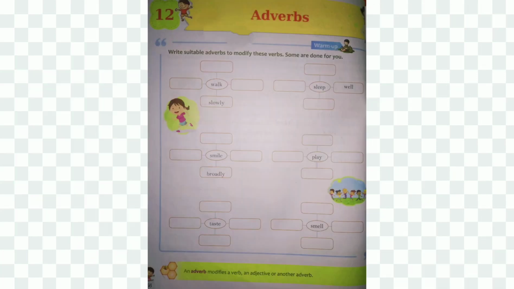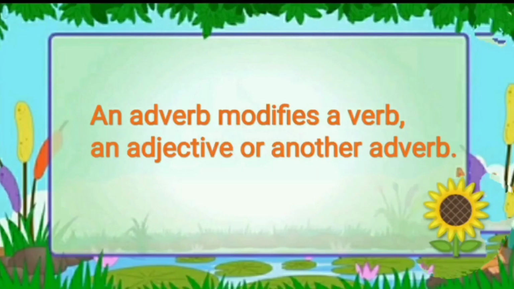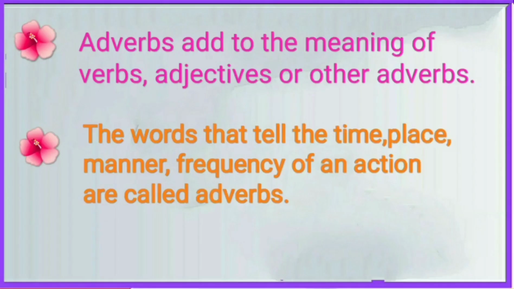Today we learn a new chapter in grammar, chapter 12, adverbs. In today's class we discuss mainly what is an adverb, adverb of manner and adverb of place. Let's see what is an adverb. An adverb modifies a verb, an adjective or another adverb. That means adverbs add to the meaning of verbs, adjectives or other adverbs.